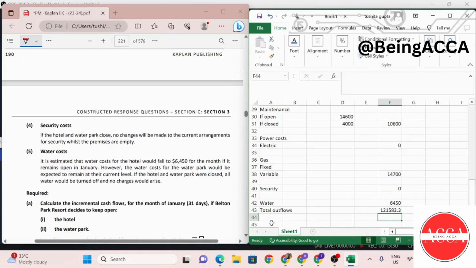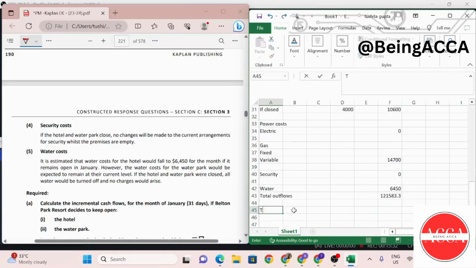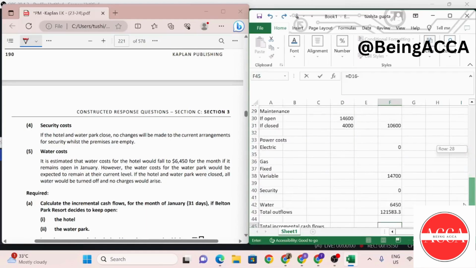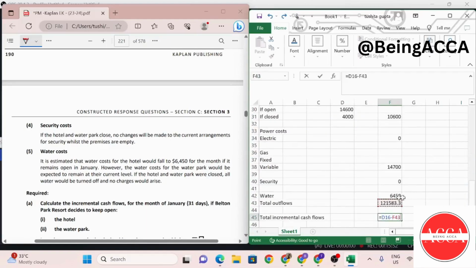So my total incremental cash flows can be taken as the difference of inflows and outflows. So my inflows over here were these many, and my outflows that I have calculated over here are these many.